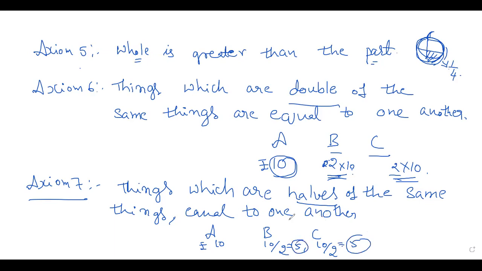That's it. Okay. So we have taken 10 here and we are going to half anta ಹೇಳ್ತಾರೆ. The things which are halves of the same things. Half ge plural form halves anta. Okay. So half of the same things anta ಹೇಳ್ತಿದ್ದಾರೆ. So 10/2 ಮಾಡಿದ್ವಿ. Same thing 10/2 ಮಾಡಿದ್ರೆ you will get 5 itself, right now. So both are equal to one another. Both are equal. This is axiom 7.